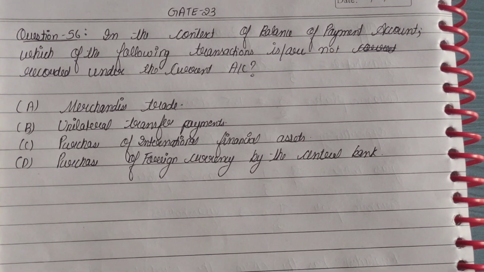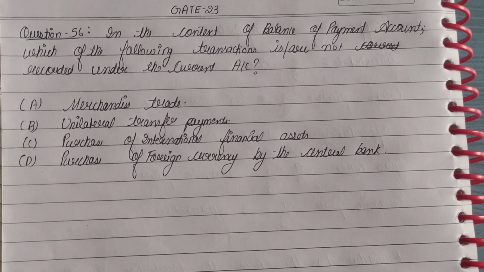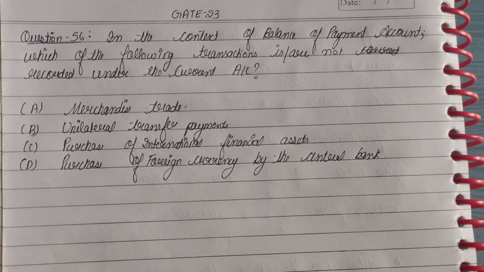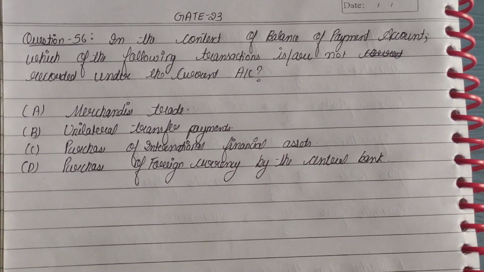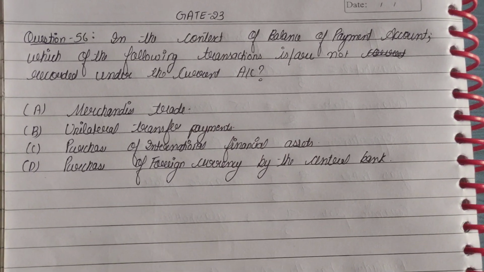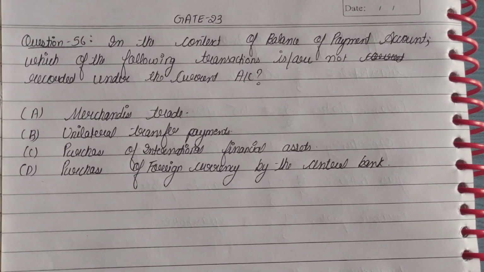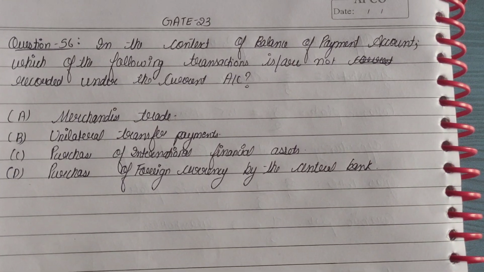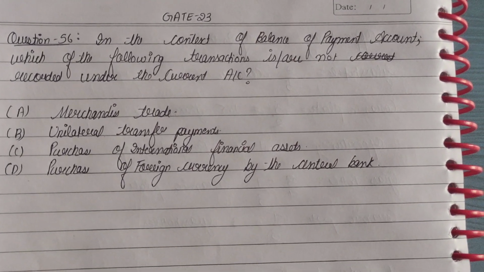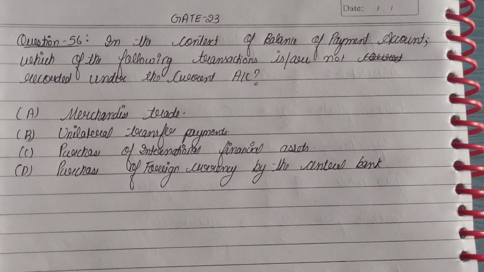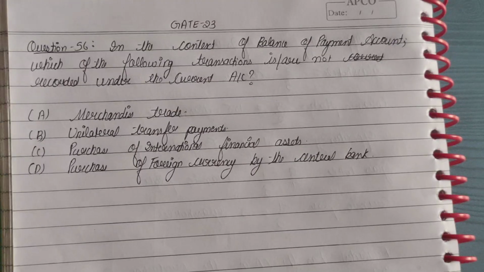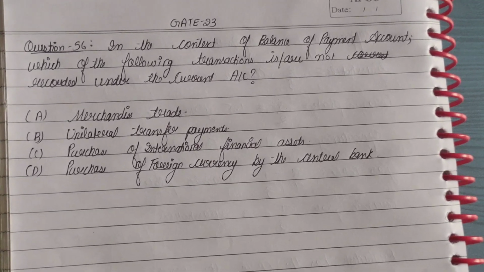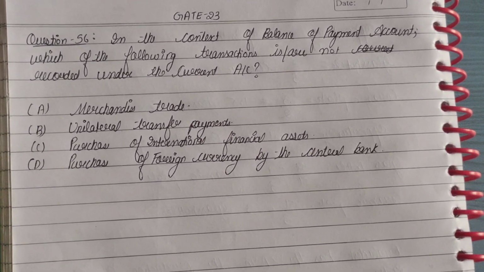Now it is asking which of these are not coming under the current account. First is merchandise trade. In merchandise trade we are trading goods and services, and with trading the goods we are getting money in return, foreign capital or something in return. So through this there is no creation of assets and liabilities, therefore it will come under the current account.